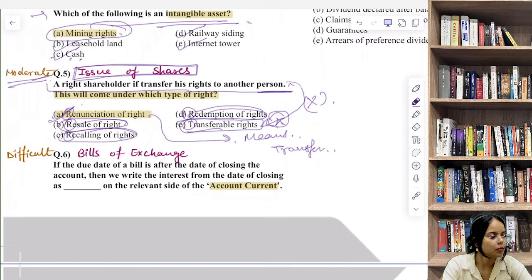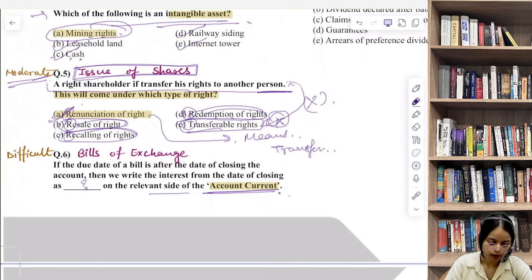Now let's discuss question number 6. If the due date of a bill is after the date of closing the account, then we write the interest from the date of closing as on the relevant side of the account current.